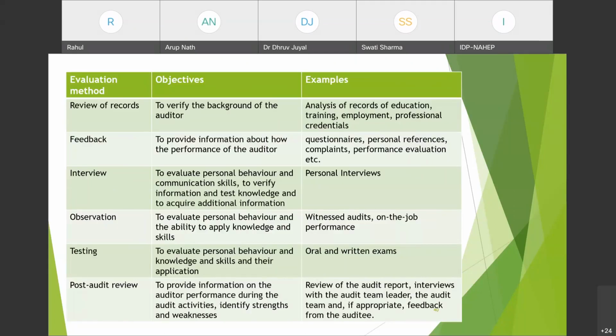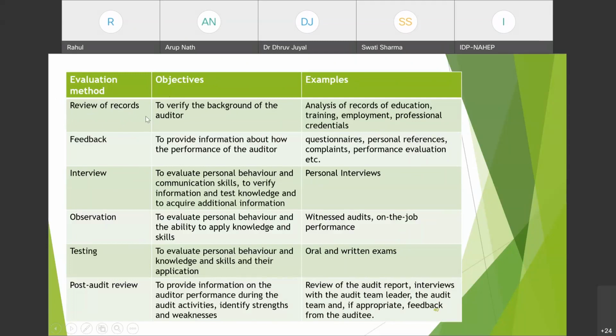So there is a table. In this, I have mentioned the evaluation method, what the objective for that method is, and what the examples of that method are, how we will achieve them. So first is review of records. Here we are talking about the records of personnel, of each person we are evaluating for being an internal auditor.